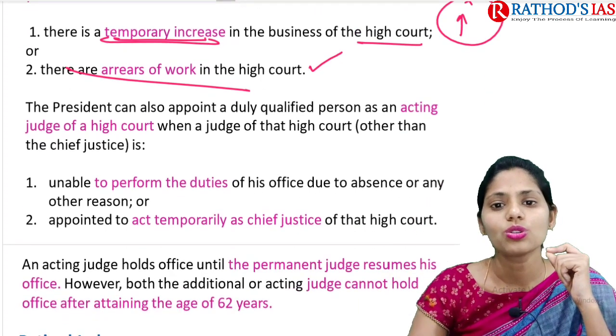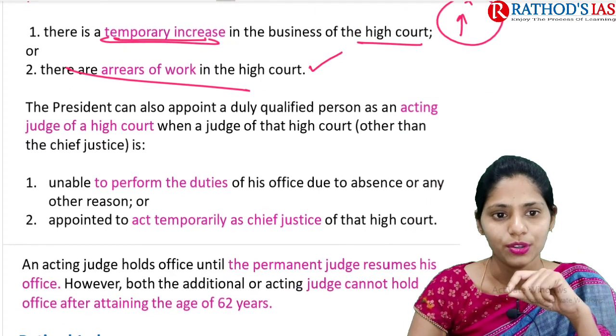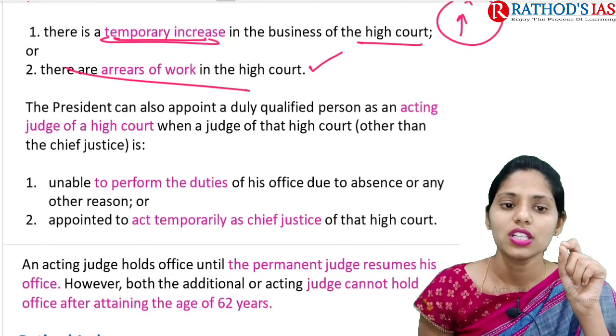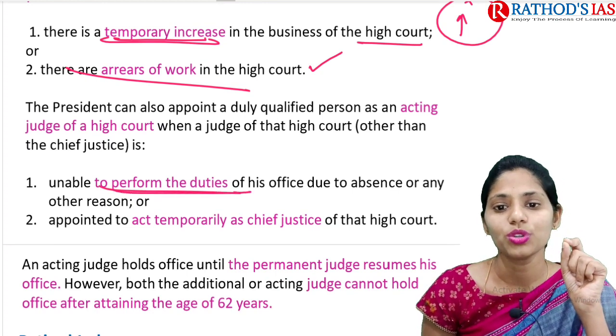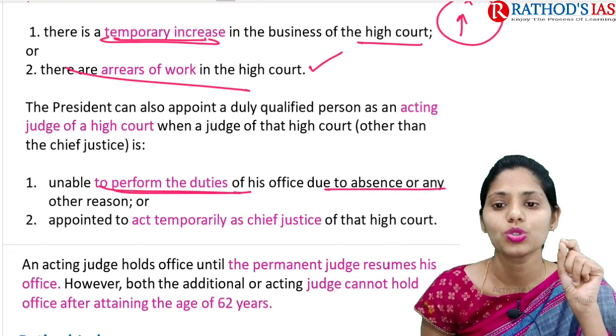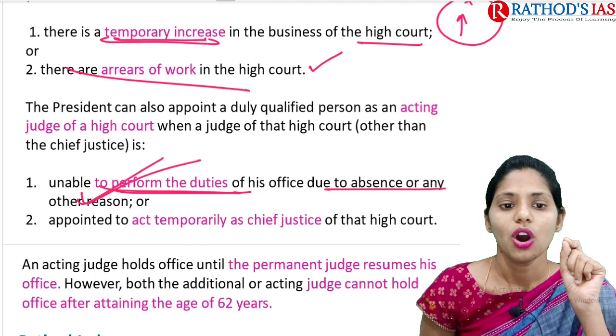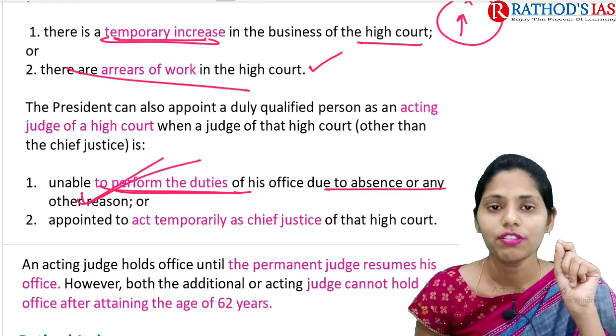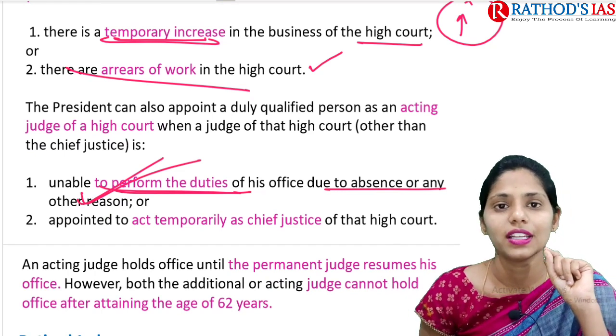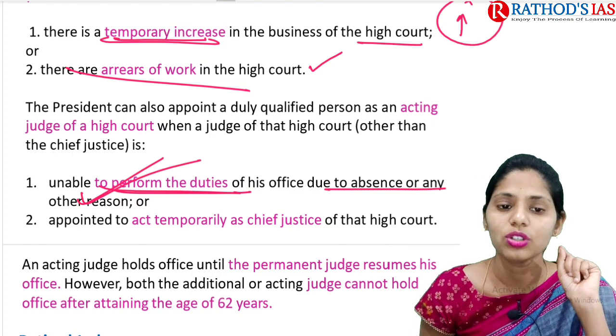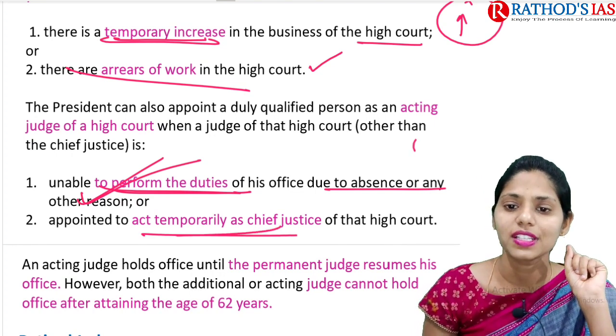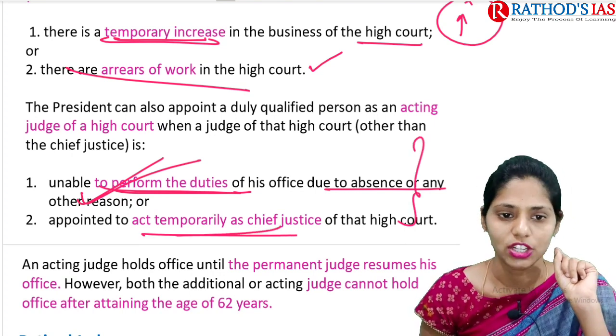The President can also appoint acting judges of High Court whenever judges are unable to perform the duties of their office, mainly due to absence or any other reason, or whenever a judge of the High Court is appointed temporarily as Chief Justice of that High Court. In that condition also the President can appoint an acting judge.